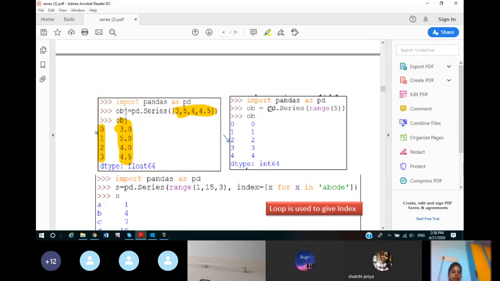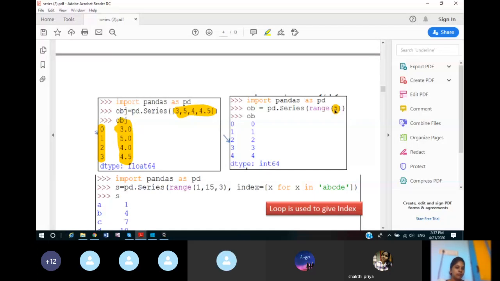Now in the second example, pd.Series(range(5)). The range function is used in this series function. And what does range mean? Start, stop and step. So if one value is given, that is always the stop value. The start value is 0 by default if not mentioned. Here it is not mentioned, so we take the default start of 0. Then it will go up to stop minus 1, and 5 is the stop value, so 5 minus 1, 4. So starting with 0, going up to 4, it will have data values 0, 1, 2, 3, 4.